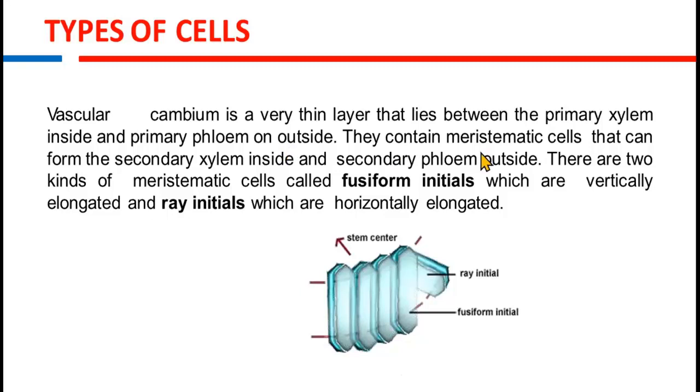They contain meristematic cells that can form secondary xylem inside and secondary phloem outside. There are two kinds of meristematic cells called fusiform initials, which are vertically elongated, and ray initials, which are horizontally elongated. You can see ray initials horizontally placed and fusiform initials vertically placed.